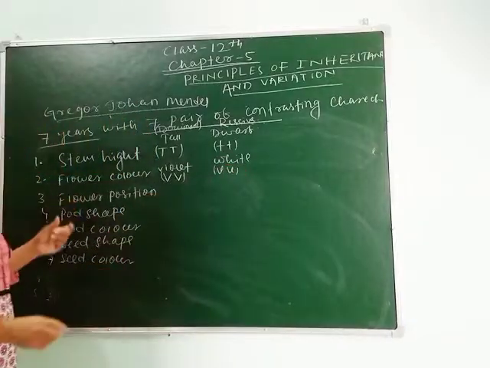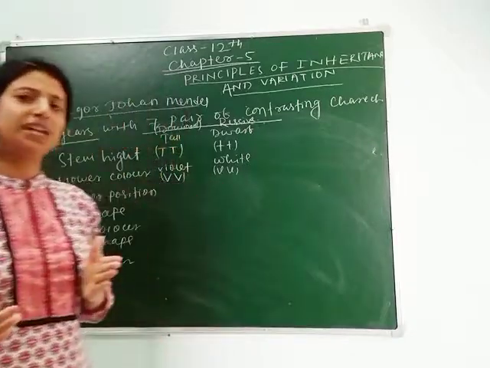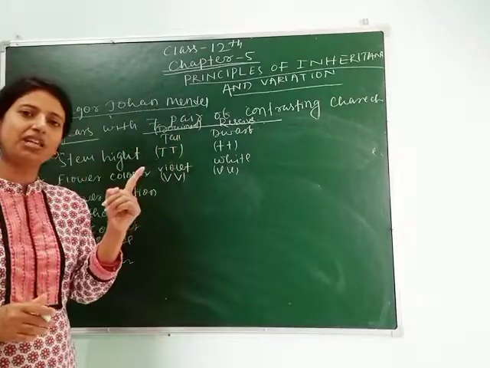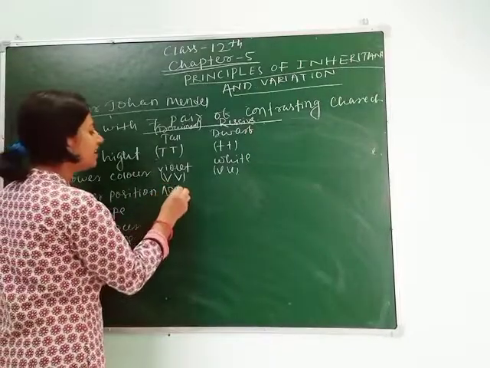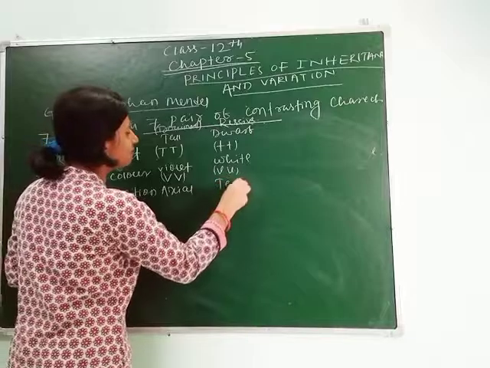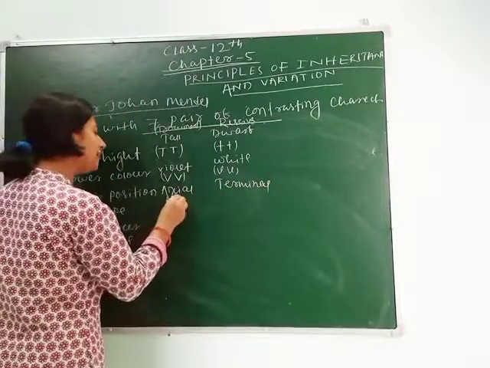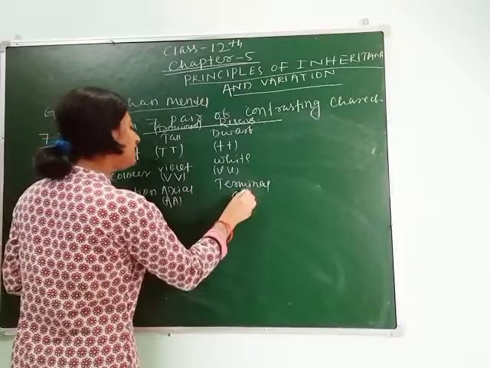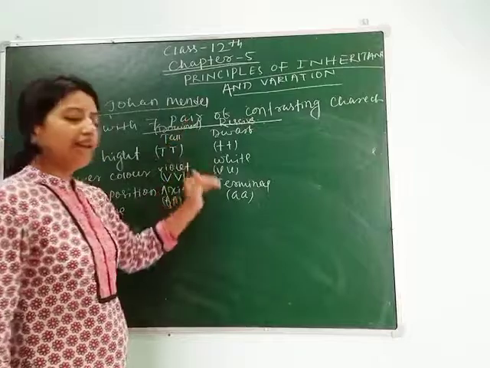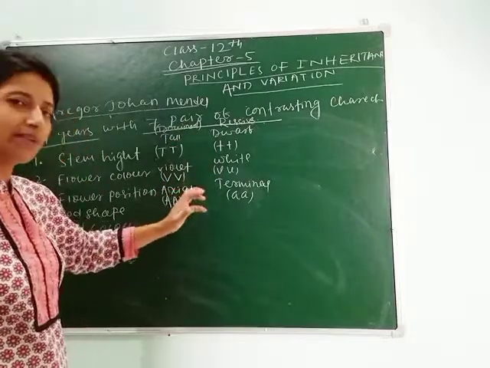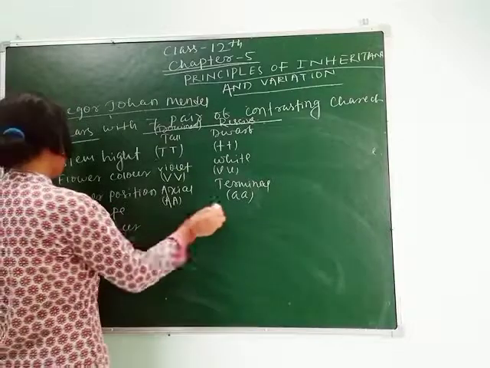Again, flower position, whether the flower position is axial or terminal, meaning whether it is above on the axis or down on the axis. So he chose axial and terminal. For axial, he takes capital A, and for terminal, he takes small a. I have told you why he chose the same letters: due to some algebraic expressions which are used in his theory. We will understand this later.